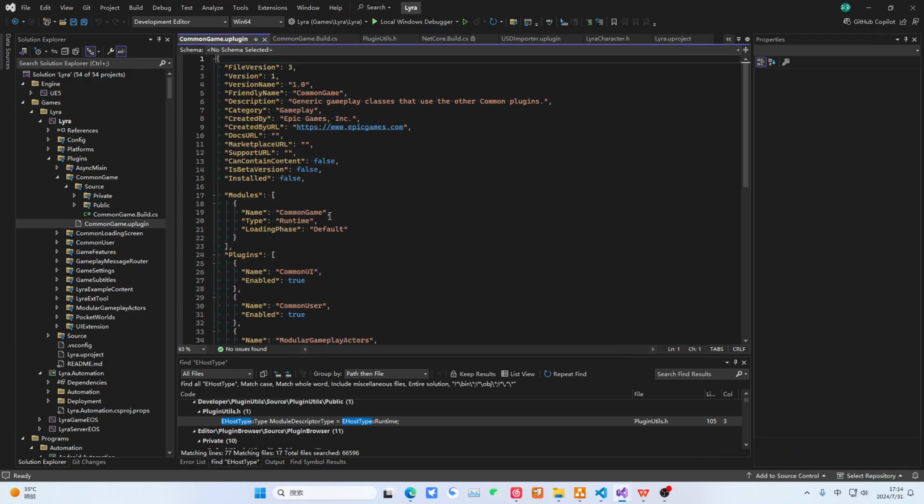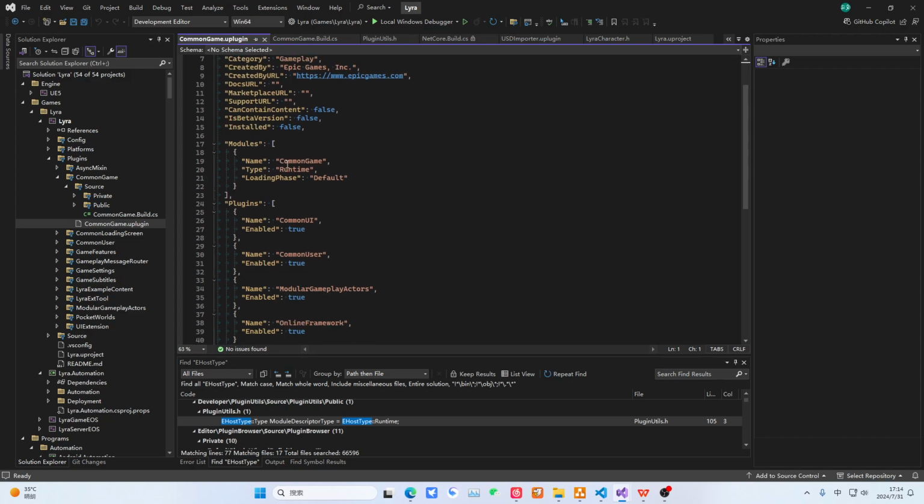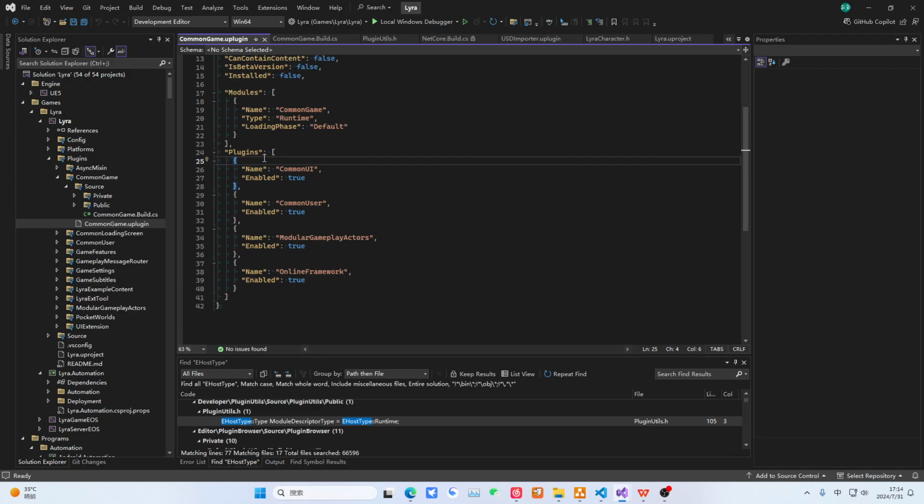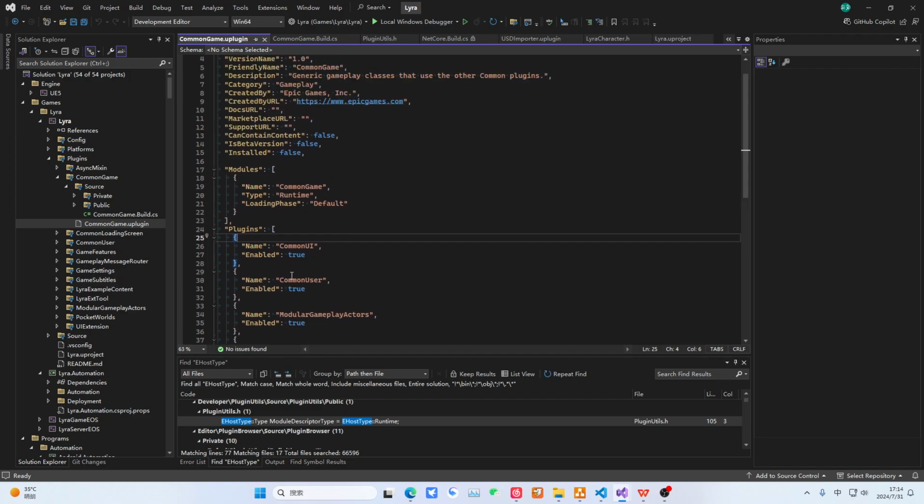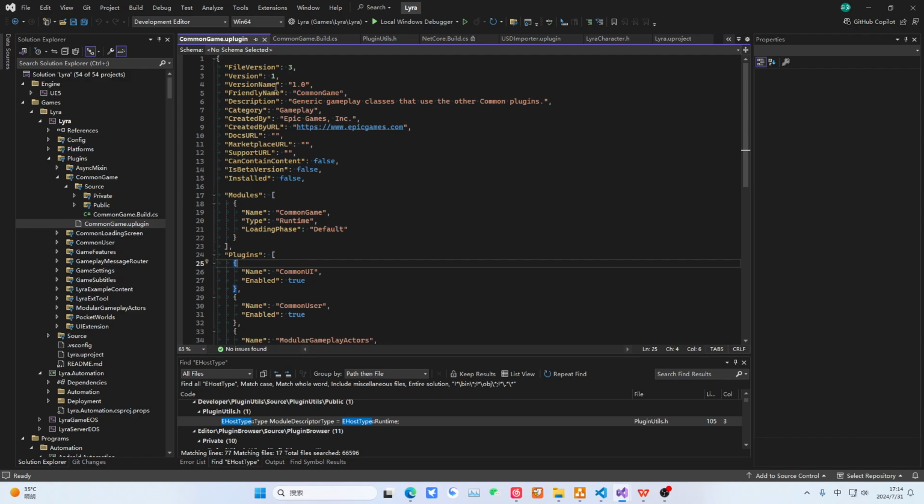We talk about the uplugin. It is very similar to the actual one. We focus on this module. There is a module here called the runtime module, and its loading phase is this. Okay, no problem. This plugin depends on other plugins.